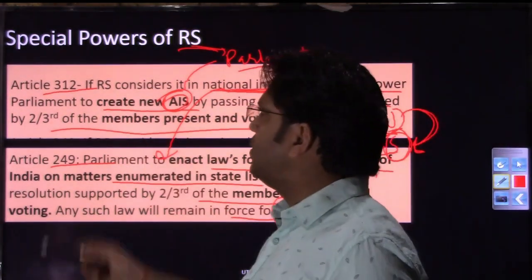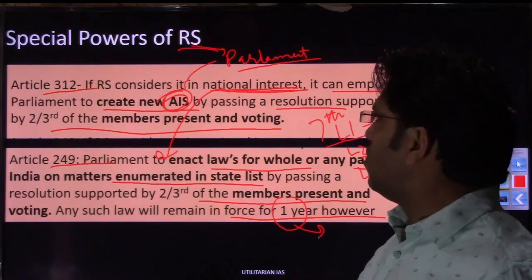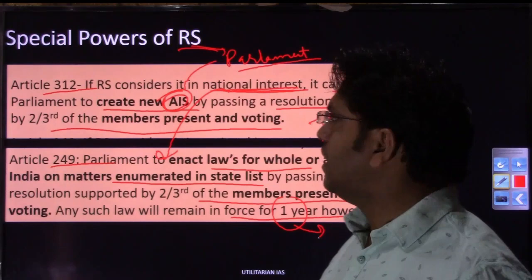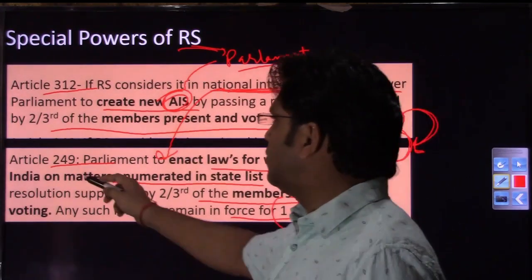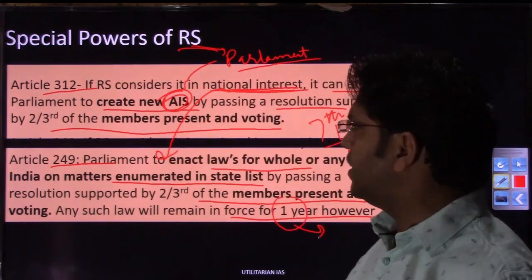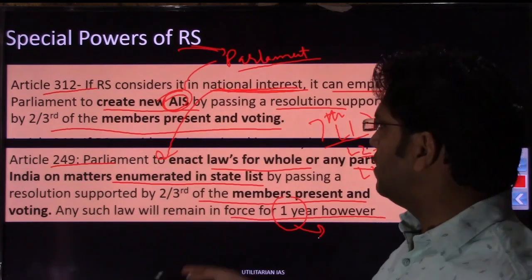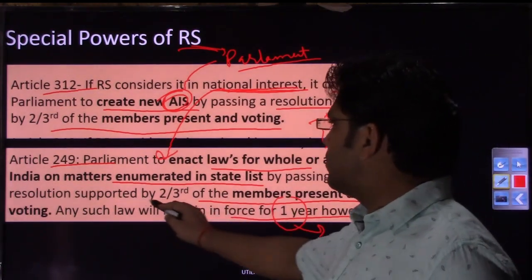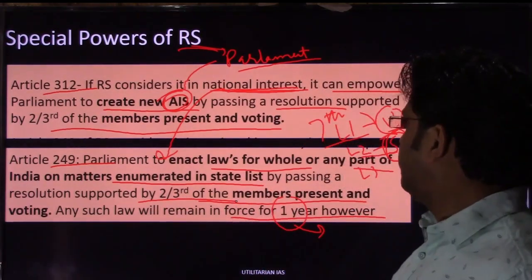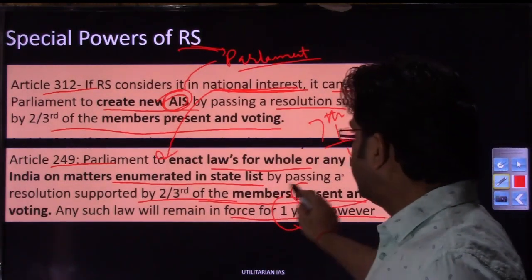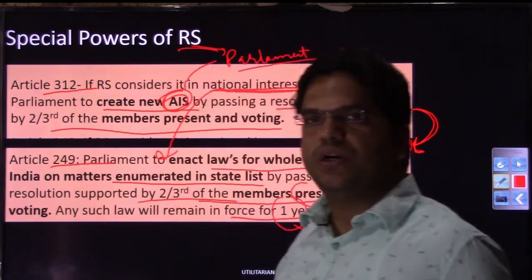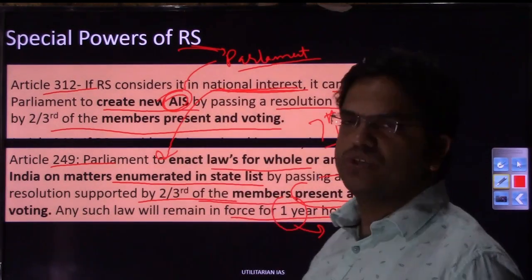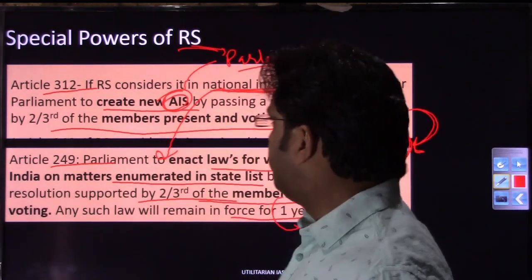Article 312 deals with the creation of All India Services. That is a special power, the special territory of Rajya Sabha. Then Article 249 empowers the Union to legislate on state subjects when Rajya Sabha passes a resolution supported by 2/3 of the members present and voting. The key words are present and voting, not the total membership of the house. I hope these two special powers of Rajya Sabha are clear to you.